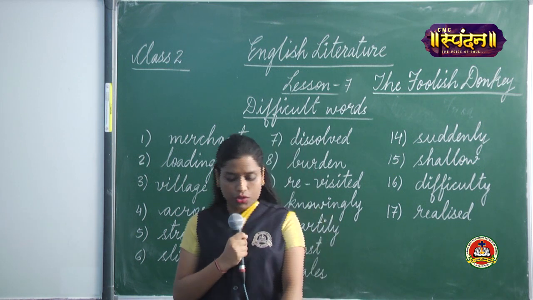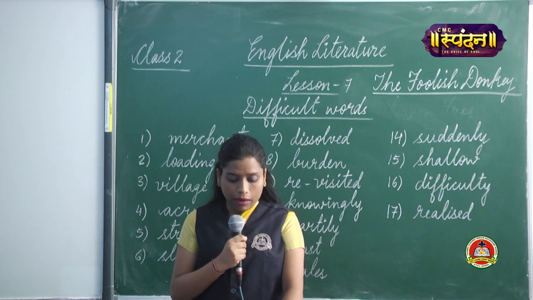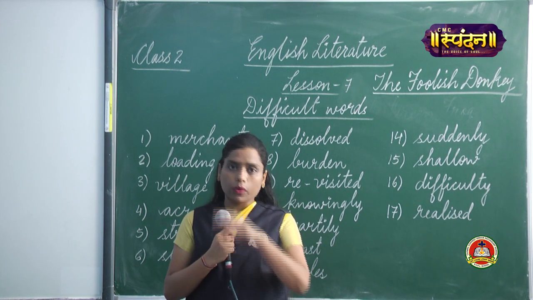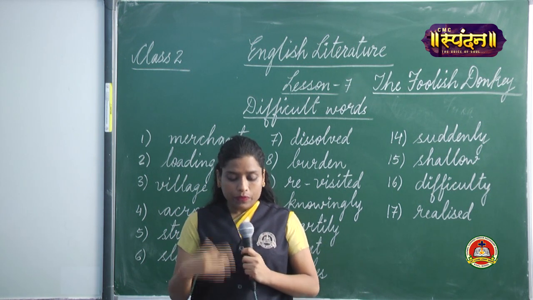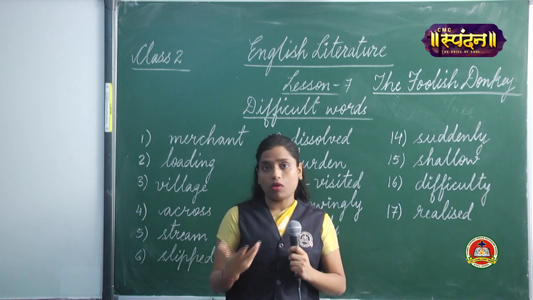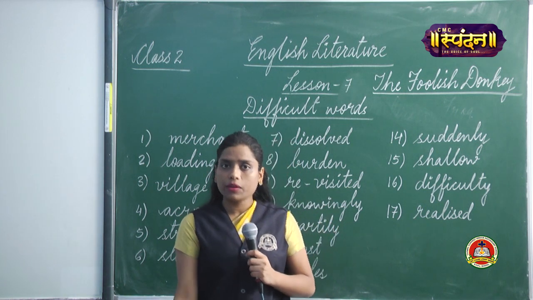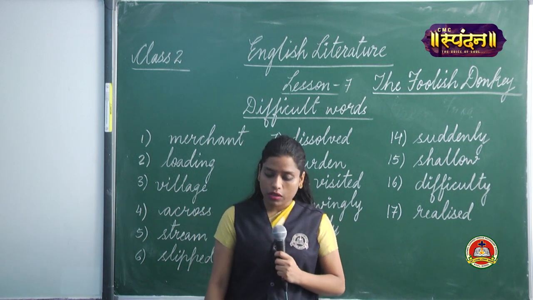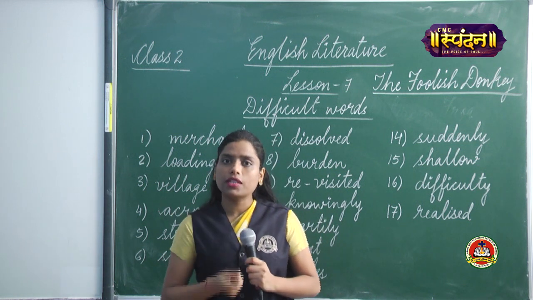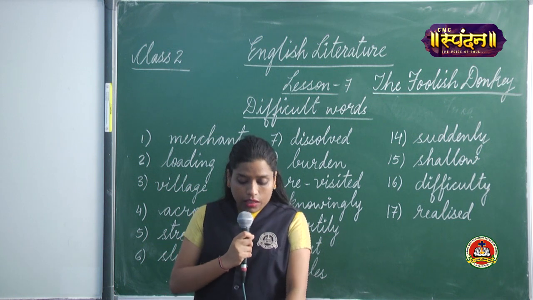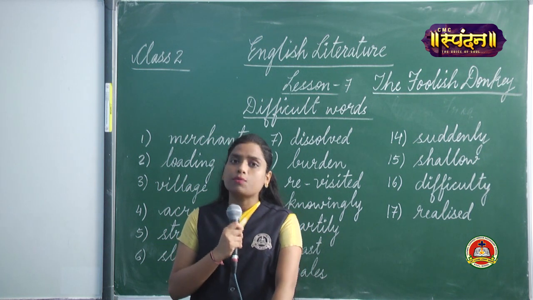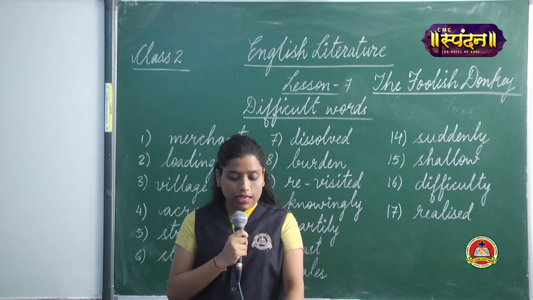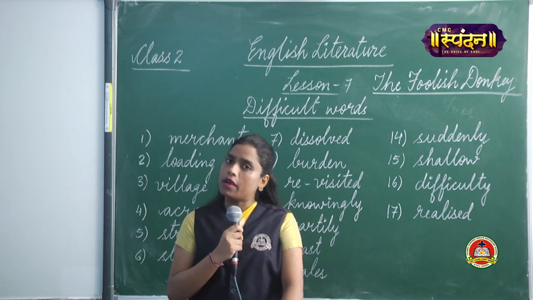The angry merchant shouted at the donkey and beat him with his stick. So what happened? Now this time, already this merchant was very angry with his donkey. So he shouted at his donkey and he beat him with the stick. The donkey soon realized his mistake and decided never to play tricks on his master again.